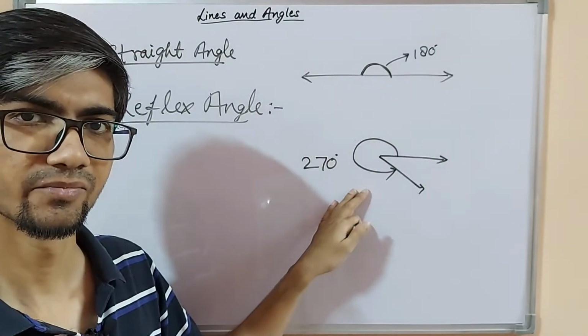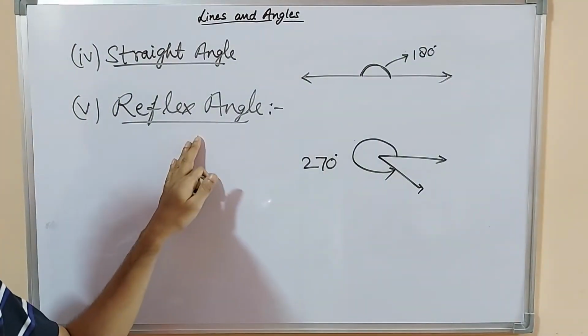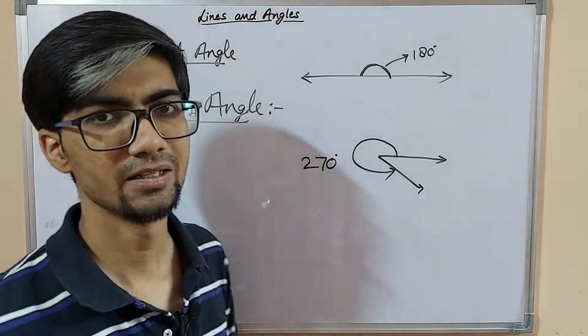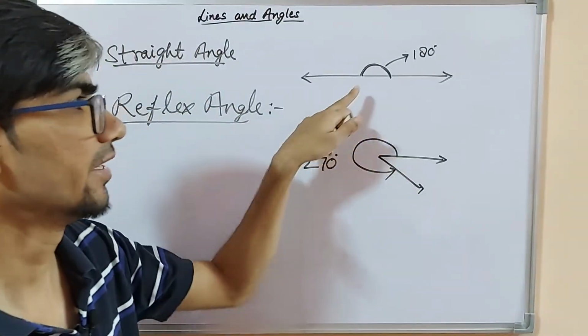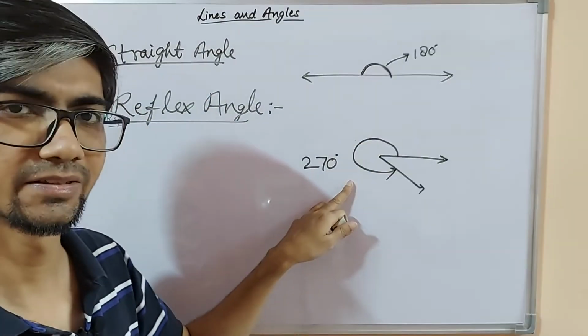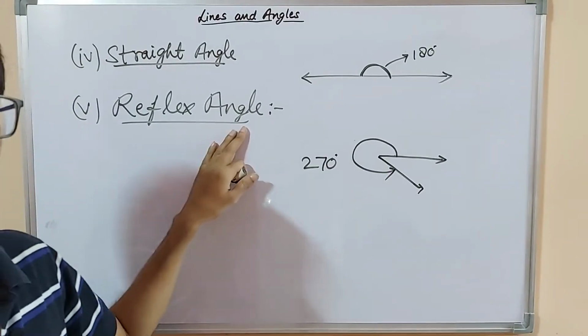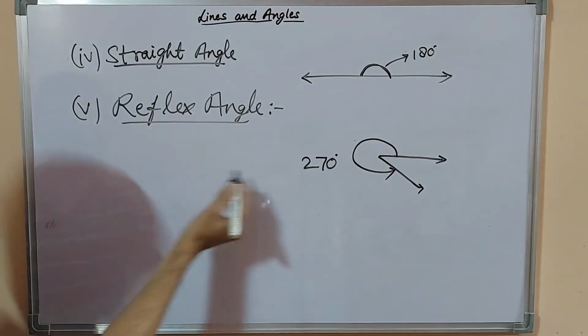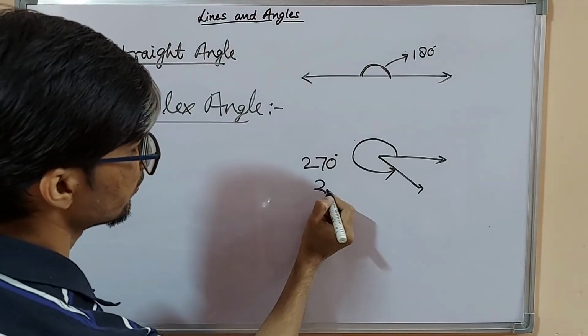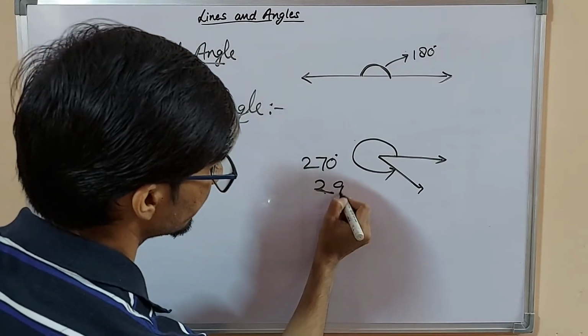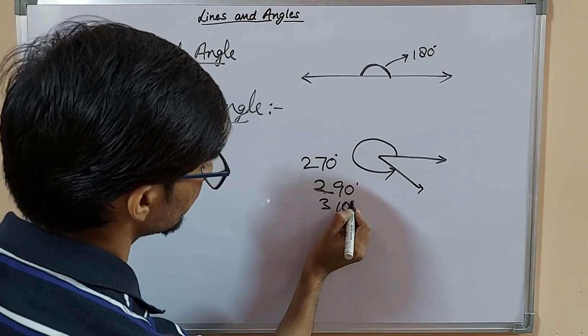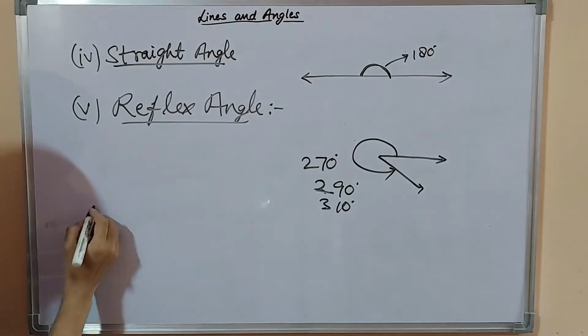An angle which is more than 180 degrees but less than 360 degrees is called a reflex angle. Like 270, 290 degrees, 310 degrees, all are reflex angles.